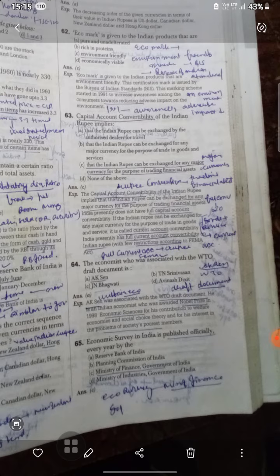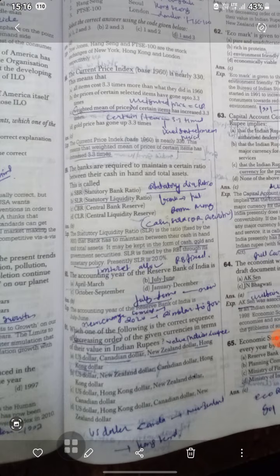The economist who was associated with the WTO draft document is A.K. Sen. A.K. Sen was associated with the WTO draft document. He is an Indian economist who was awarded the Nobel Prize in Economic Science for his contribution to welfare economics. The Economic Survey in India is published officially every year by the Ministry of Finance, Government of India.